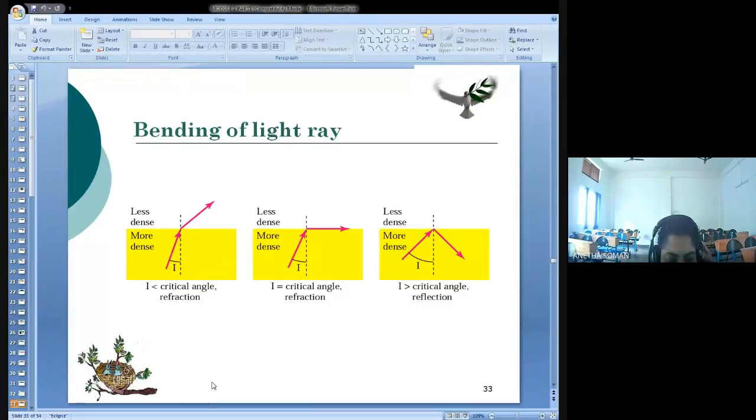Fiber optic cable is made of glass or plastic and it transmits signals in the form of light. When you compare twisted pair and coaxial cable, they transmit signals in the form of electric current. But here it is made up of glass or plastic and it transmits signals in the form of light.